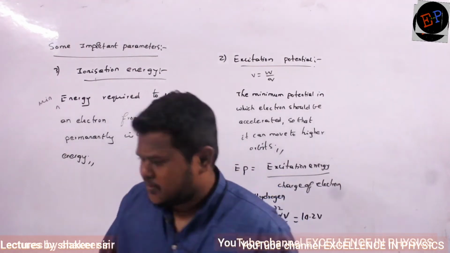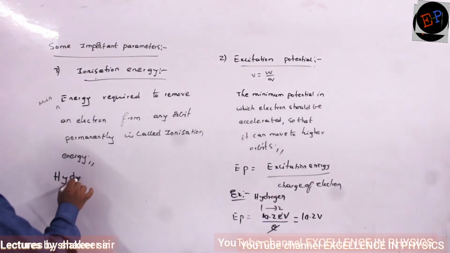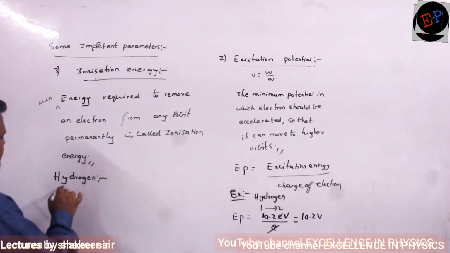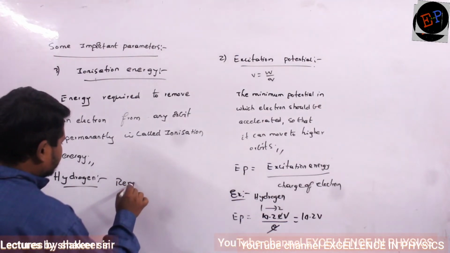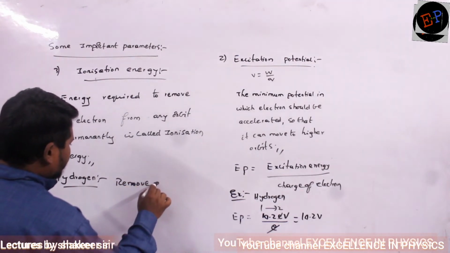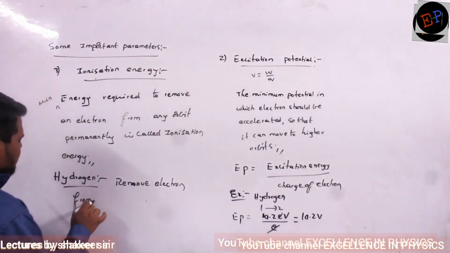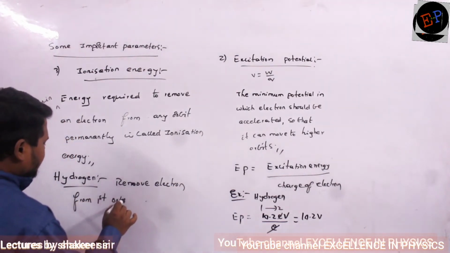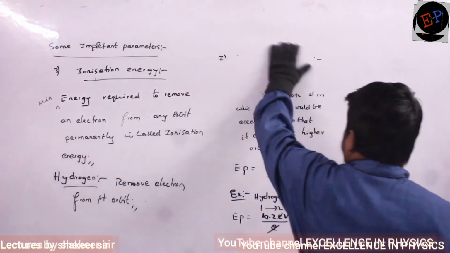Now for example, if I take hydrogen, I want to remove the electron from the first orbit. Then can you say how much amount of energy I have to give?